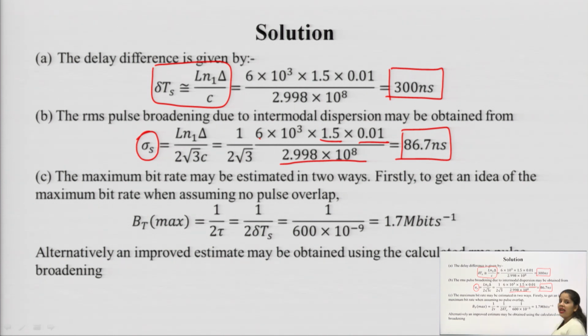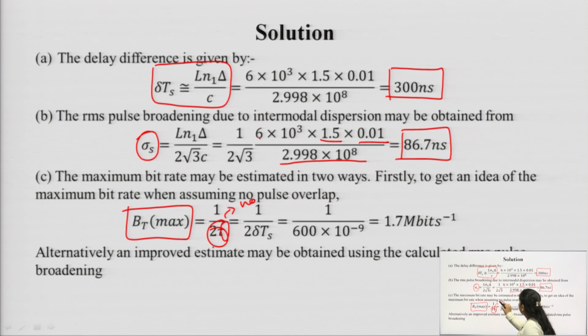Now, as we have discussed during the dispersion introduction part, the maximum bit rate is given by B_T max, and it is equal to 1 upon 2 tau, where tau is the pulse duration when we are assuming that there is no pulse overlap.